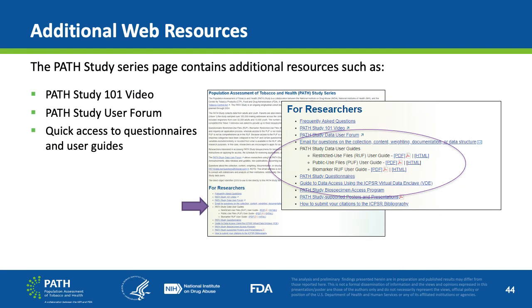Specifically, the PathStudy series page contains additional resources such as the Frequently Asked Questions, PathStudy 101 video, PathStudy user forum, and quick access to questionnaires and user guides. The series page has been mentioned several times throughout this video, and NADAP strongly encourages researchers to come to this page, especially since the For Researchers section lists valuable resources for the PathStudy data users.